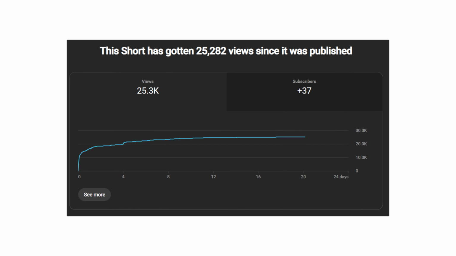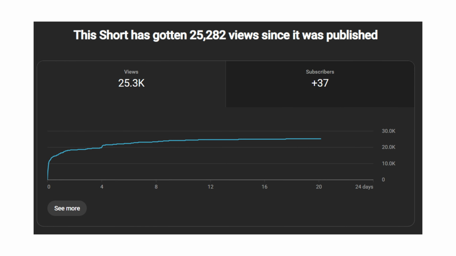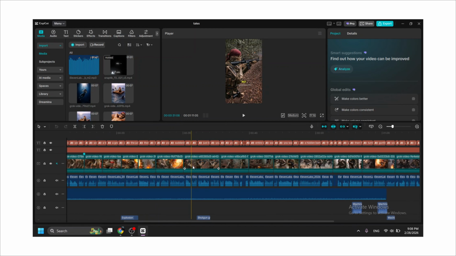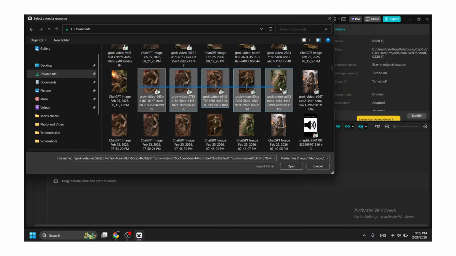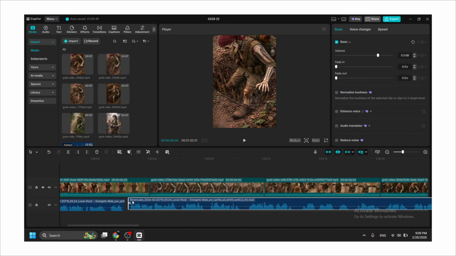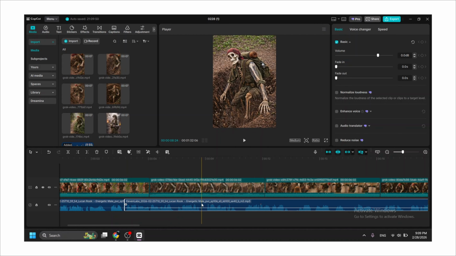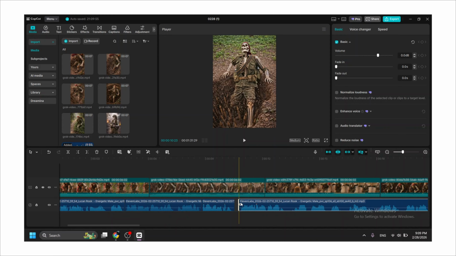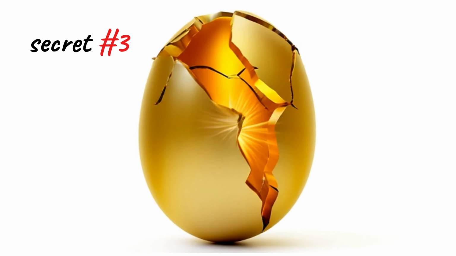Of course, all this effort isn't just to get 30 to 40,000 views. That's why we need a perfect edit. You can use any app you want here, but I'll be showing CapCut. Step 5. First, add the voiceover and the videos you have into CapCut. Then place the audio on the timeline and remove the silent gaps. But be careful because in some parts, leaving a pause is important. After that, add the videos in order and arrange them according to the script throughout the audio. And here, I think I need to tell you the third secret.